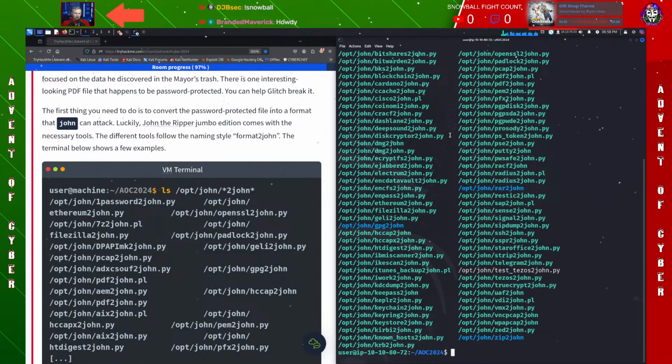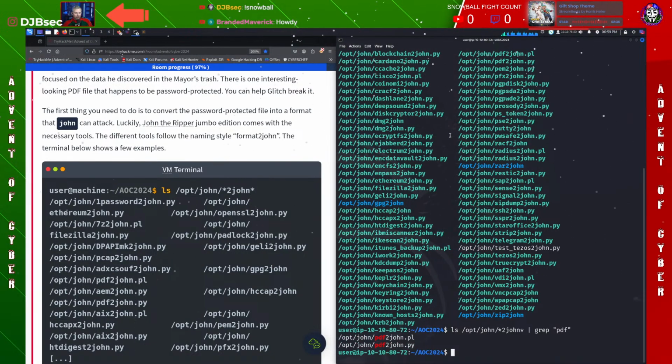So let's see, we can go and look through all of this, but we can take the same one we did a minute ago, and we can pipe in grep, and then let's just say PDF. Is there any PDFs in here? And there we go. So we see down here at the bottom, we have a PDF to John, and it looks like we have a Perl file, and we have a Python file.